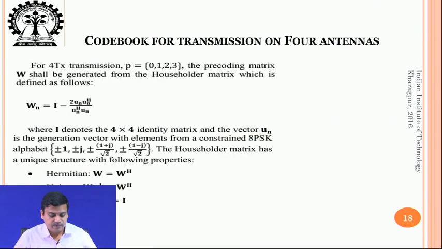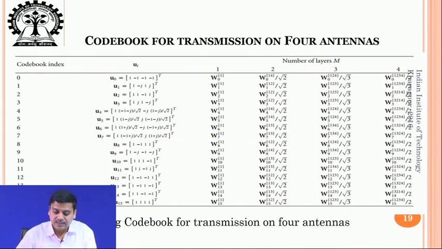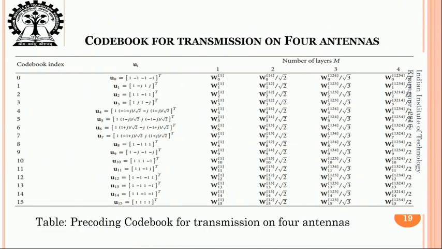So, if we move further, what we find is that this contains the different code books that are available. The number of layers is denoted as M. It could be 1 layer, 2 layer, 3 layer or 4 layer, and then there is a particular mechanism of generating these matrices through these UI vectors, and then all one has to choose is which particular matrix one is sending.